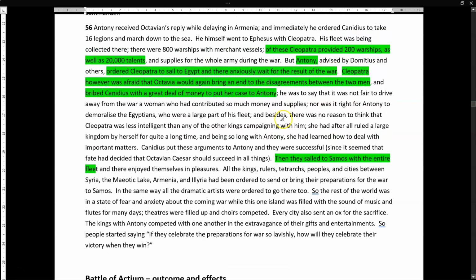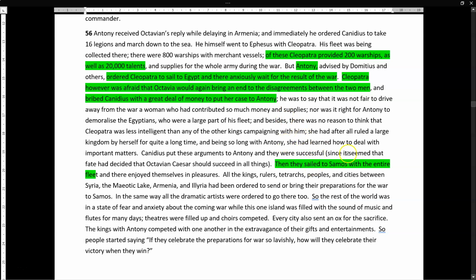So Cleopatra then goes with Antony to Samos, which is obviously just off the coast of Greece, if you remember from the Peloponnesian War stuff. And basically they have lots of fun while they're waiting for a war to occur. And that's kind of like the basics of the different causes. So you've got Octavian securing his position with the Senate and the people, and then you've got Antony being a bit of an idiot, declaring his children sons as sons and all the rest of it, acting un-Roman, mistreating his wife, who was obviously Octavian's sister.